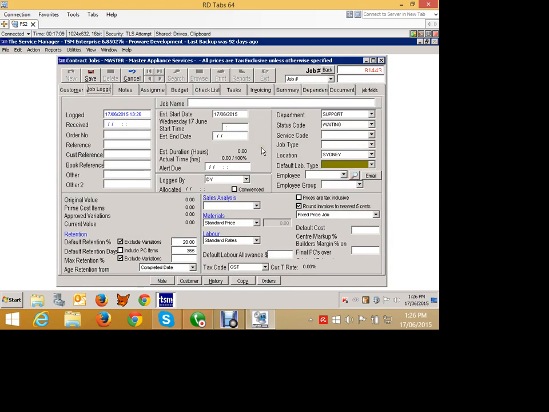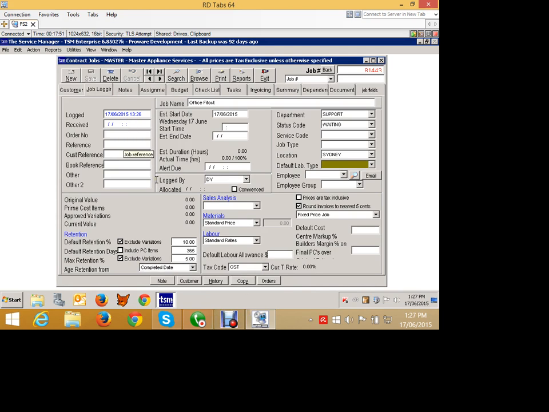On my job logging page, it looks kind of similar but a little bit different to standard jobs. So let's just say this is an office fit out, which is great. We'll put that in there. And we can say, is there retention involved in this fit out? We say, yes, there is retention. It won't include any variations, but we will retain, let's say, 10% of the contract value for 365 days to a maximum of 5% of the contract.